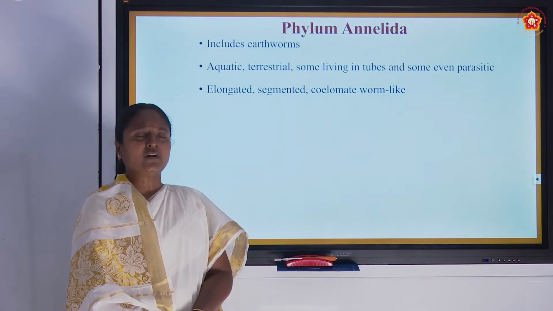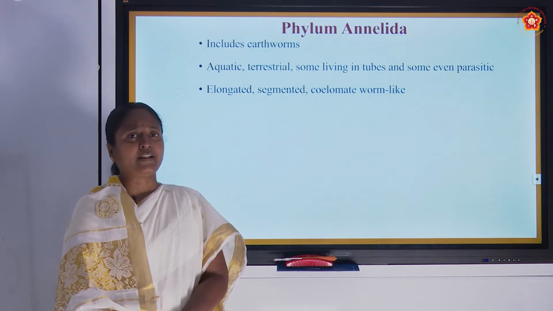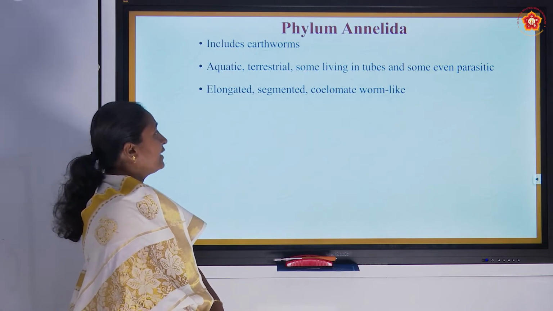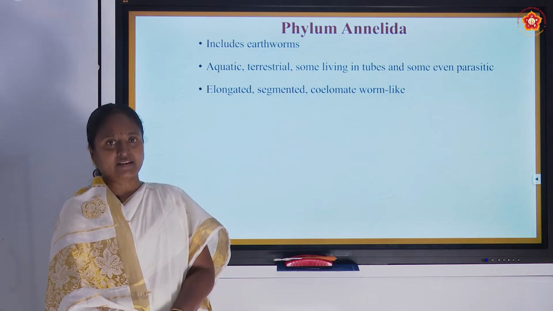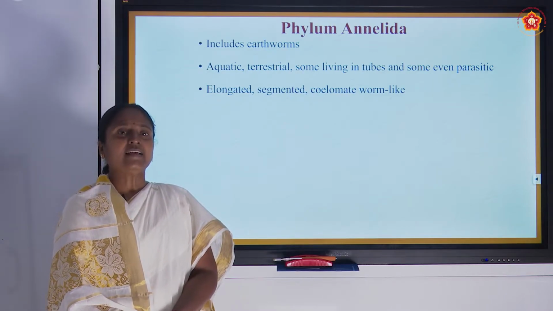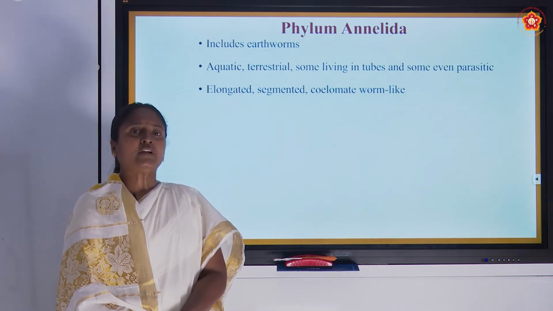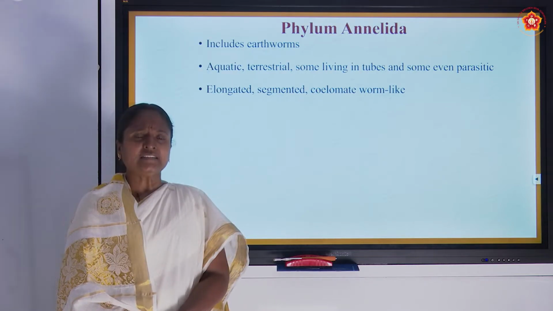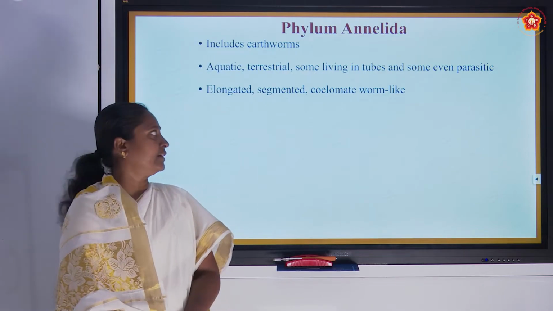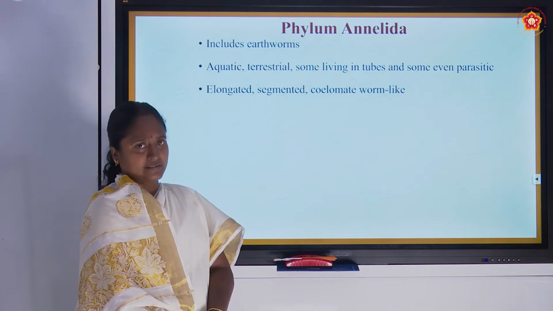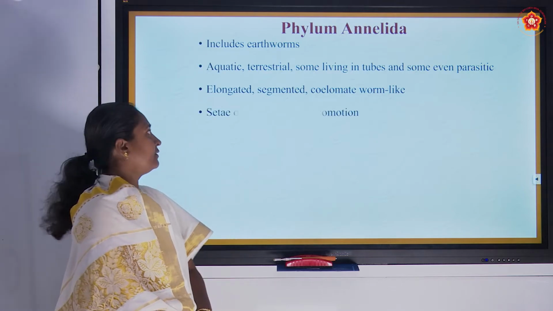We can see the earthworm where we are able to see the ring-like structures these organisms are having throughout its body. Hence it is known as a segmented body. This is the first organism where a true body cavity is coming. Hence these organisms are known as coelomate, and these are having a coelom which separates the mesoderm into two distinct parts. The coelom is present in the body where it is lined by mesodermal layer, and the entire organism is worm-like. We can see this characteristic feature is very common in Annelida.